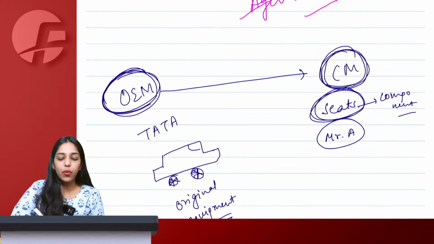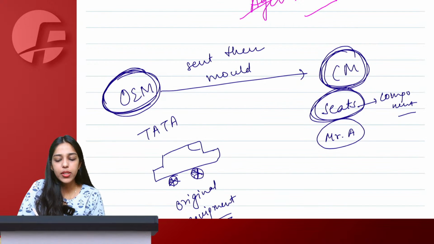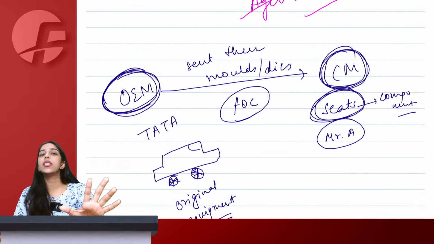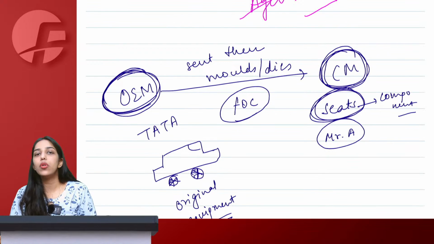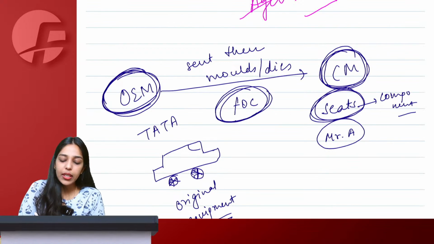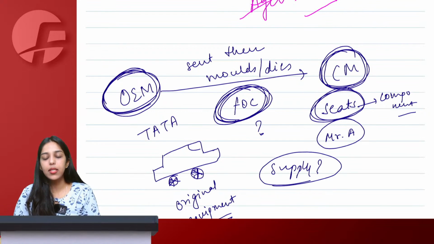Therefore, what Tata did was, Tata sent them some kind of molds or dies free of cost. Tata said, you keep this mold. This is the size of seat that we want. So you make the seat according to this mold only. So this sending of mold free of cost, will this be considered as supply is the question here.